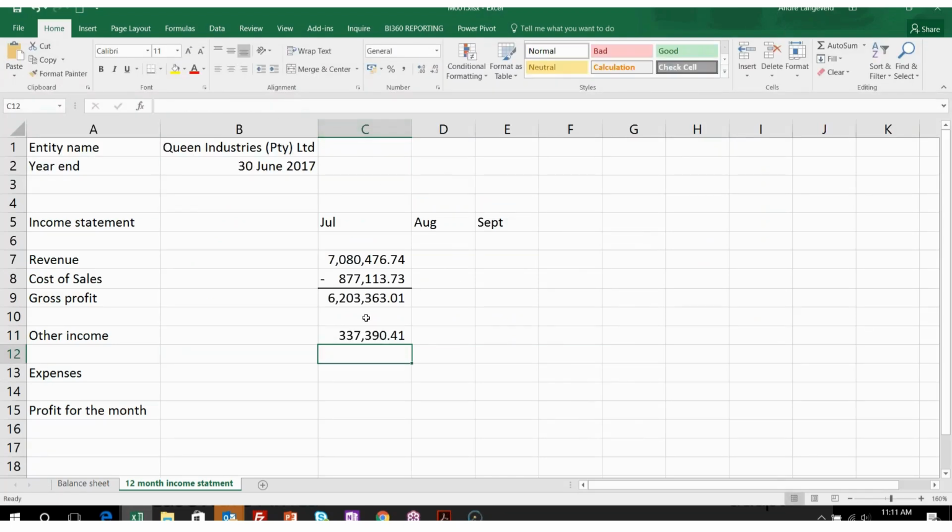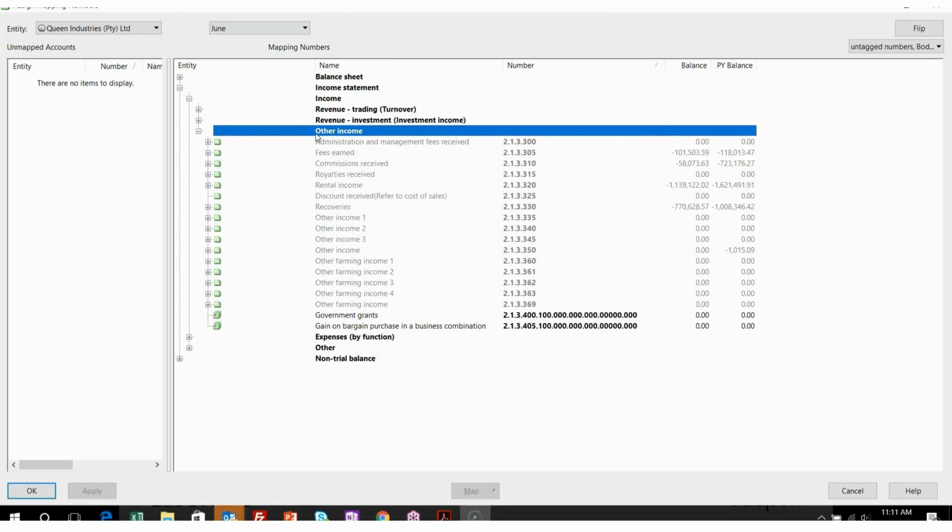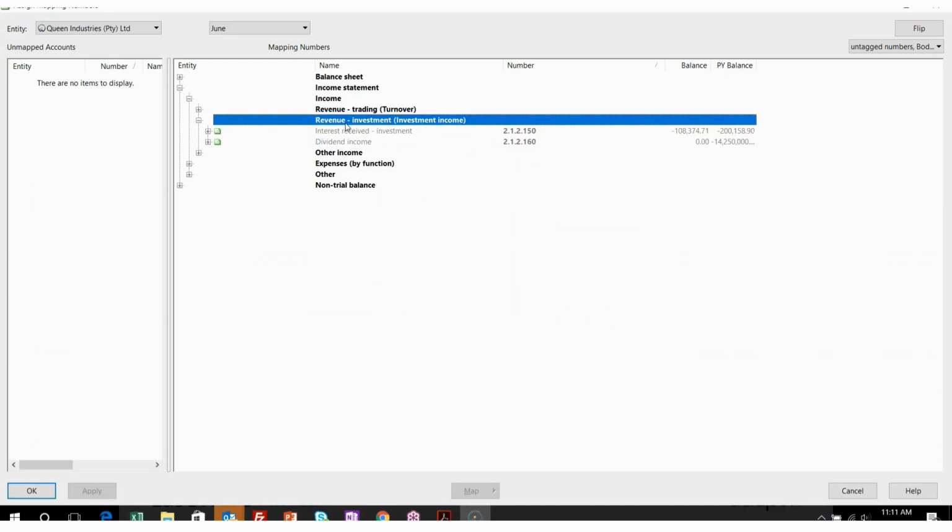And paste it there. Now, something else I wanted to quickly mention is that, let's say, for instance, for your reporting requirement, you put your investment income, the interest received, also under other income. Remember, please bear in mind that if it's an IFRS requirement, if you're doing this for IFRS statements, etc., you want to split them out. But let's say, for instance, for monthly management reporting, you put your interest income with that.